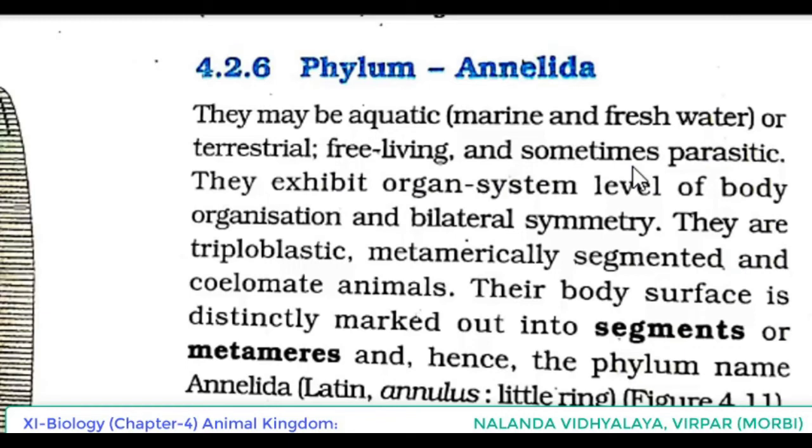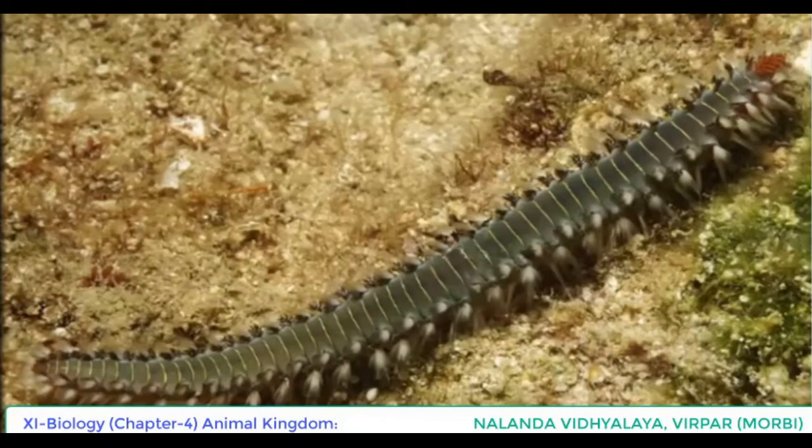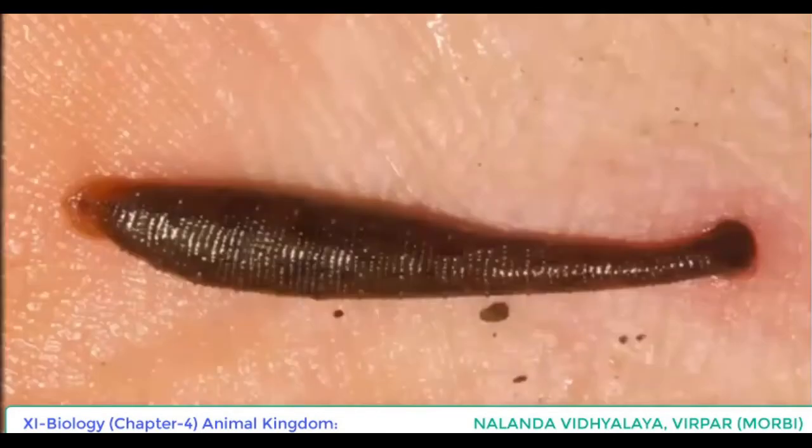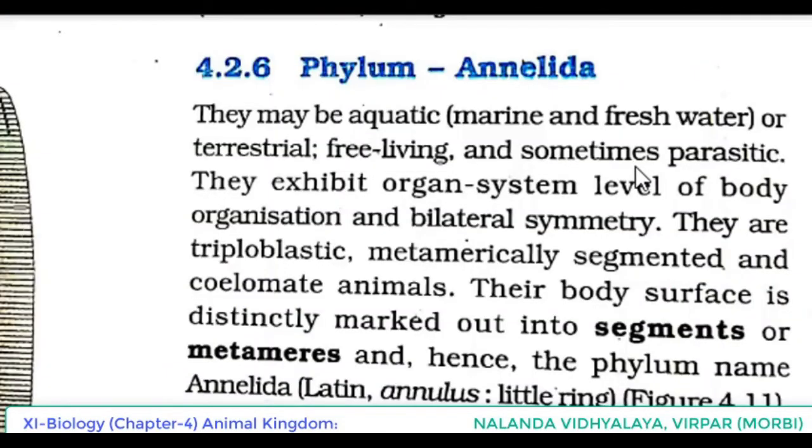Once again see the point regarding habitat.